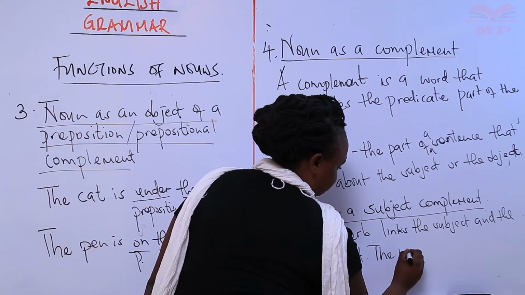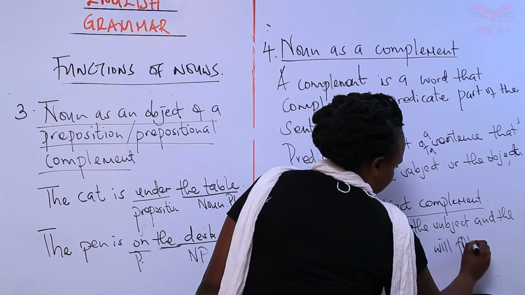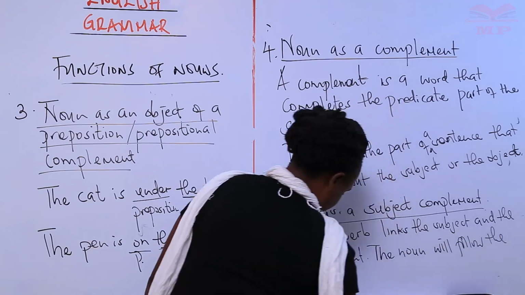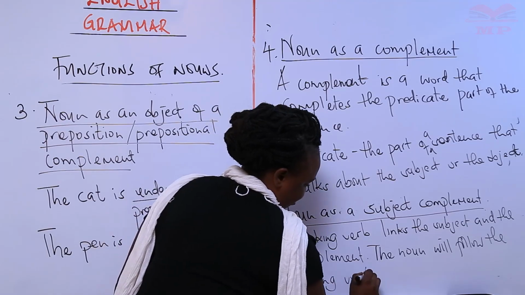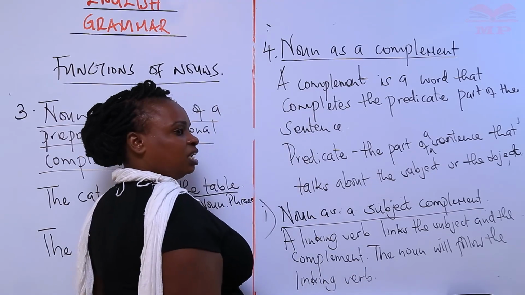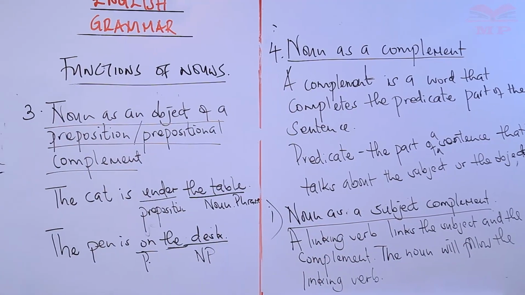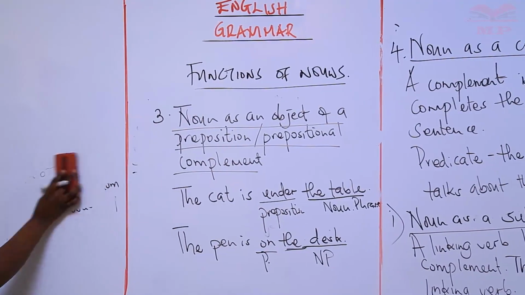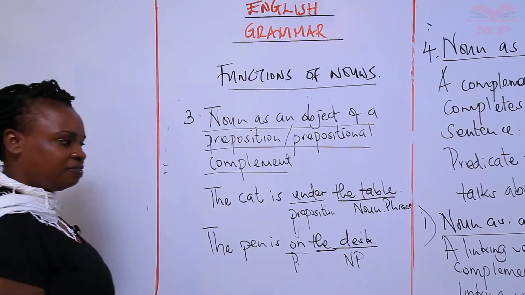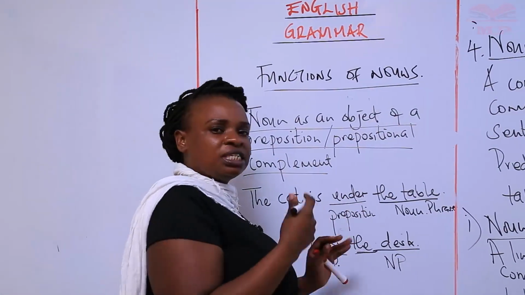So the noun will follow the linking verb. Okay, an example of a linking verb now, before we get to the example of a sentence of a noun as a subject complement. A linking verb is just a verb that functions to link the subject and the complement.